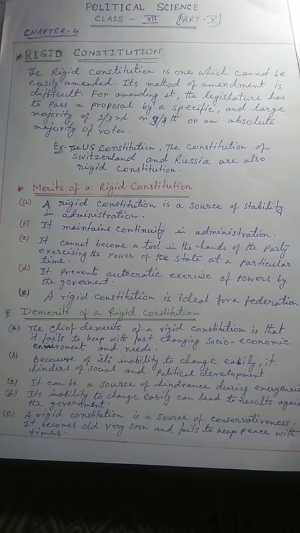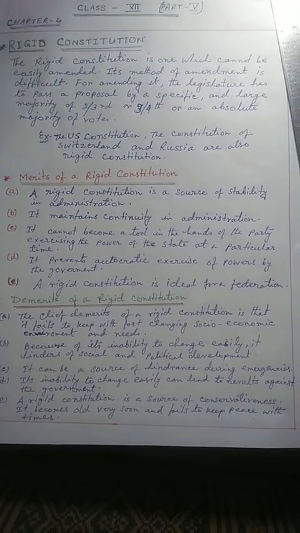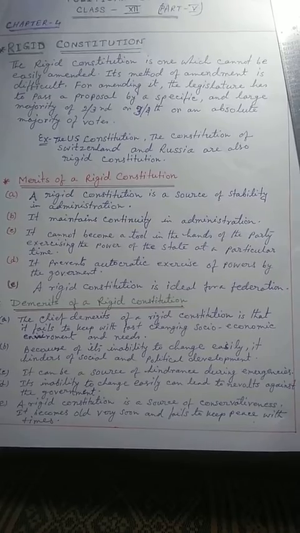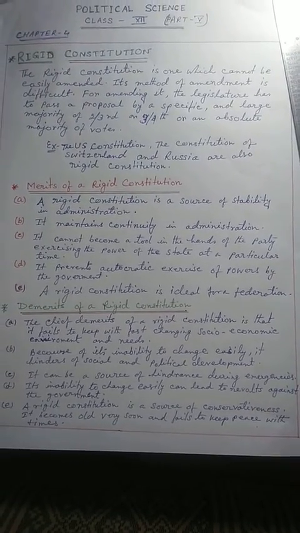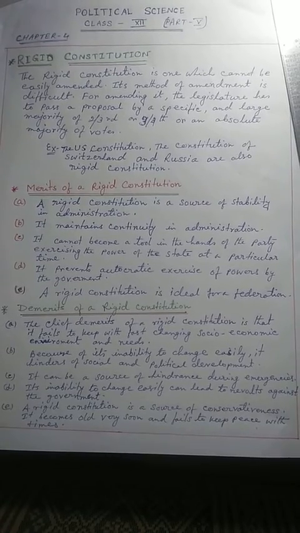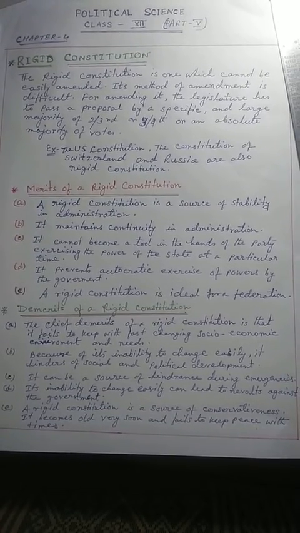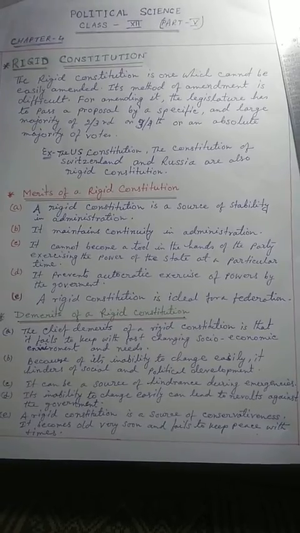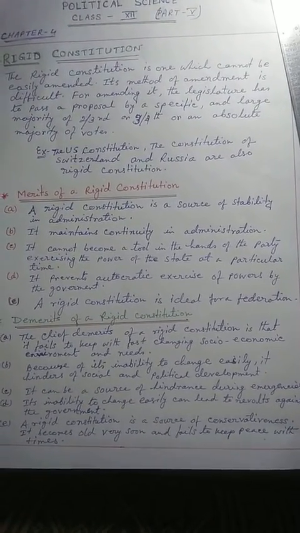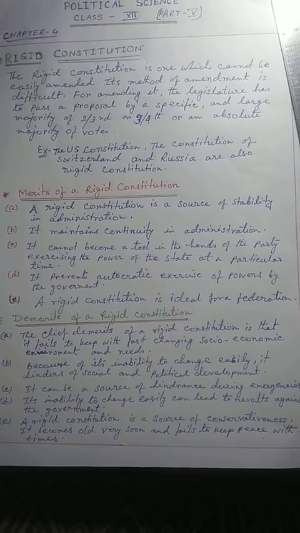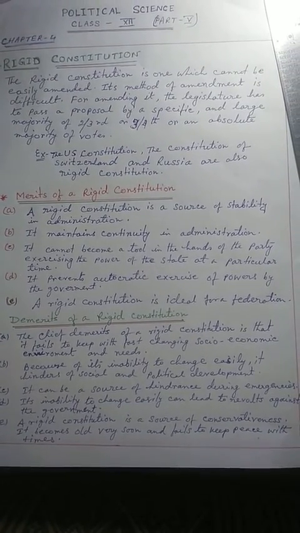Now we are coming to the demerits of a rigid constitution. Point 1. The chief demerit of a rigid constitution is that it fails to keep pace with the fast changing socio-economic environment and needs. Secondly, because of its inability to change easily, it hinders the process of social and political development.